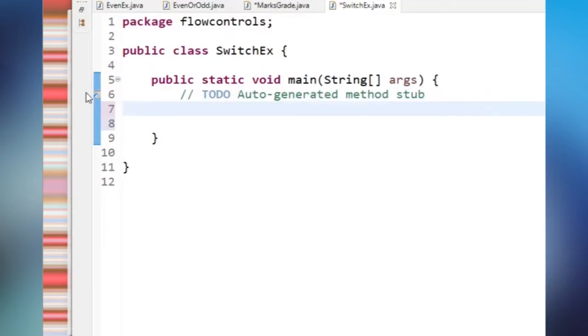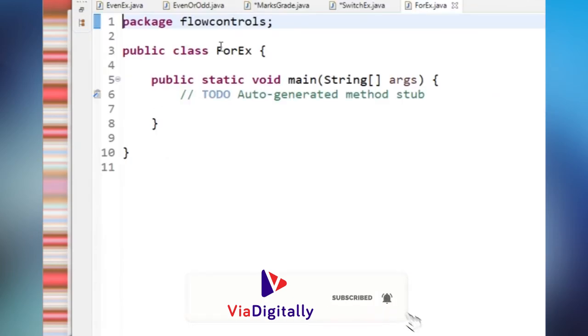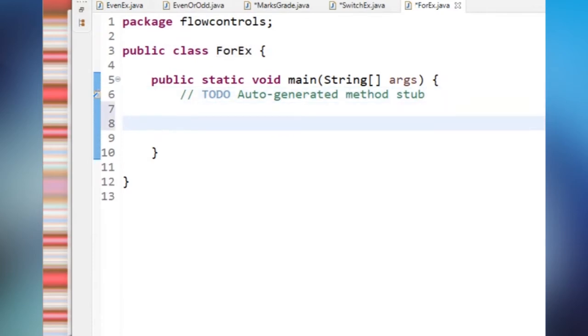So I'm taking one class called FurEx. The name of the class is FurEx. Here what I have to do is print 1 to 10 numbers, 1 to 10 integer values. Using if, else, or an if-else ladder, whatever it is, we cannot print 1 to 10 integers.